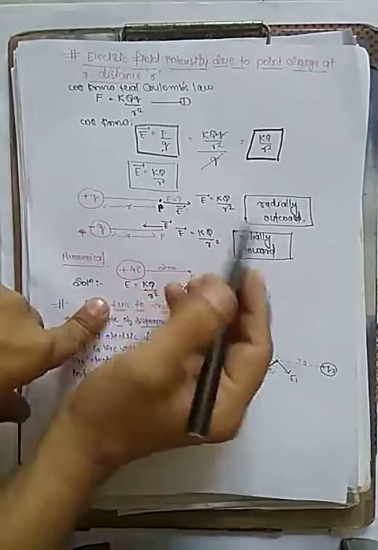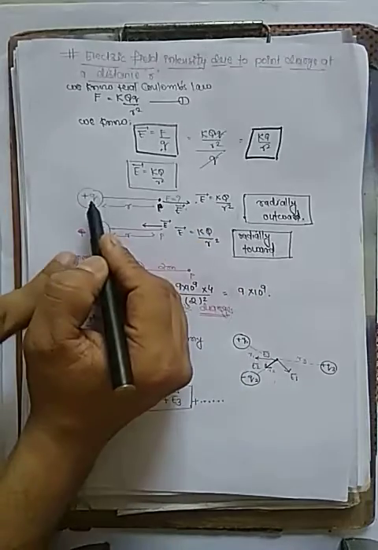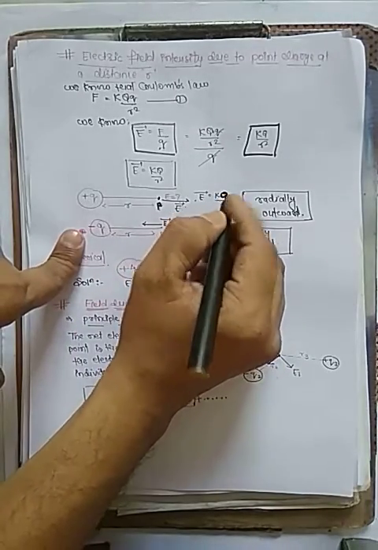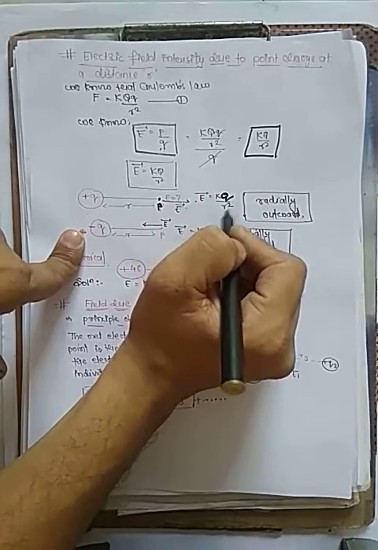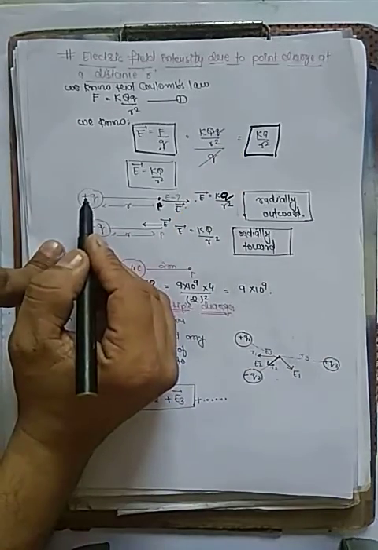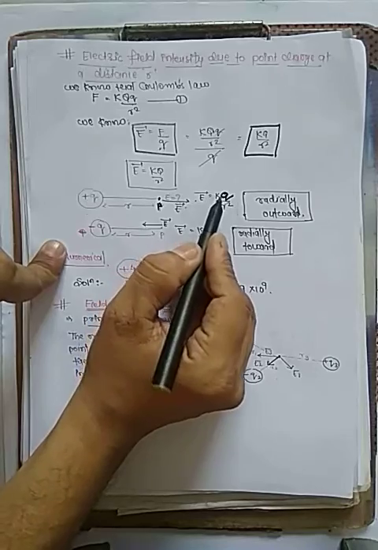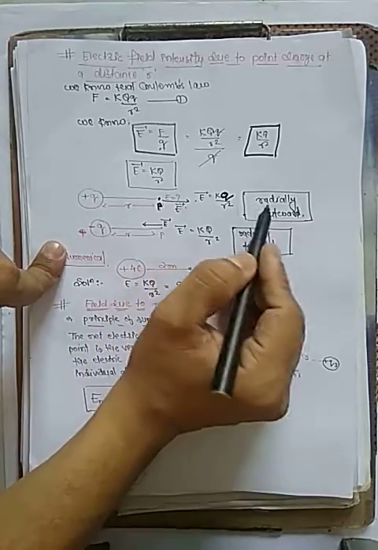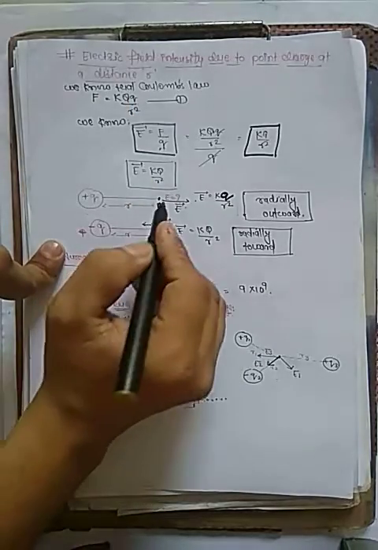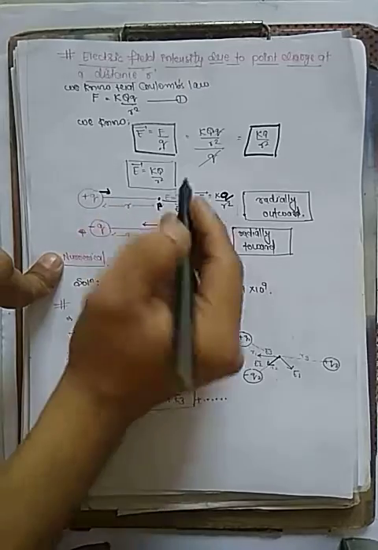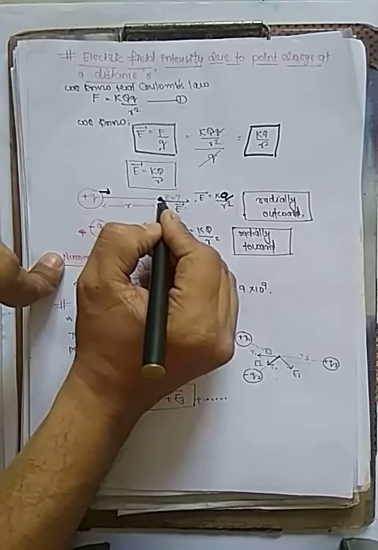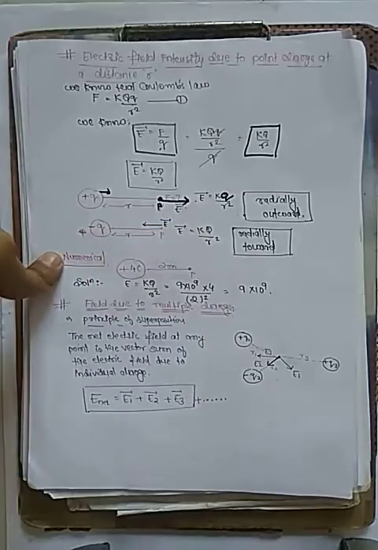It depends on the formula E equals KQ by R squared, where the charge is positive Q and the distance is R. Because electric field is a vector quantity, and the direction from the source charge is outside, give the direction outside from the point.